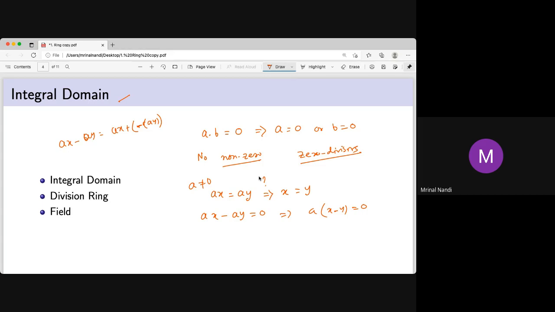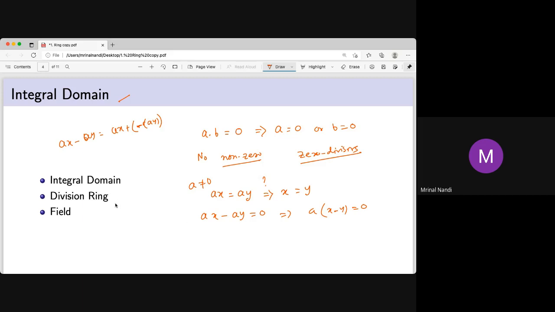So the existence of inverse is not that important. The important part is the cancellation, and we can do cancellation other than through an inverse also. Without the inverse we can do this in an integral domain. So that's why the integral domain is very important. And you know a finite integral domain is a field. Basically, any finite integral domain is a field.